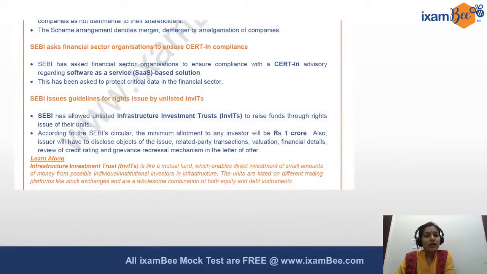In Bpedia we also give a lot of static information. So in your general awareness, you need to learn about two aspects. One is current affairs related news. Maybe they ask you what is the minimum allotment to an investor allowed by SEBI. That's a question you need to know, it is 1 crore.